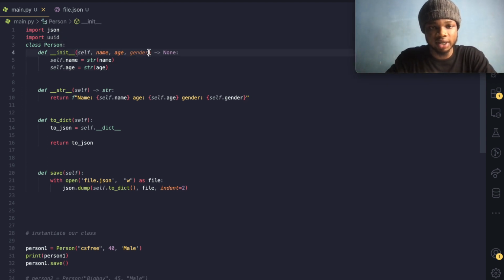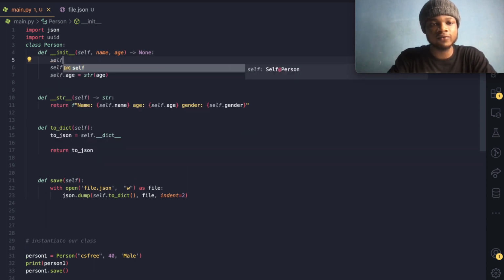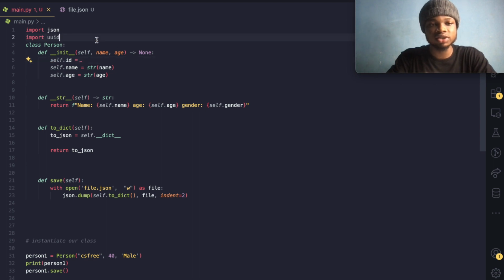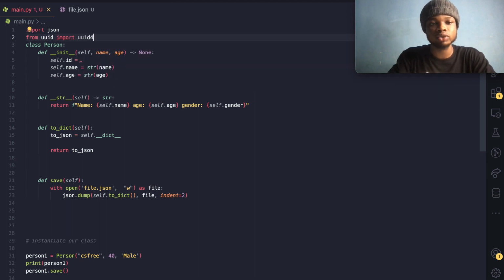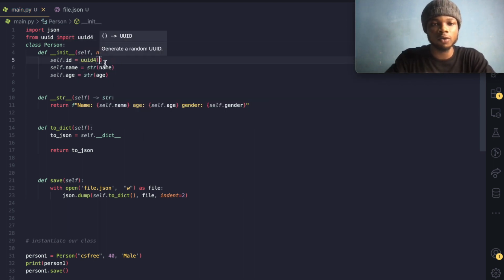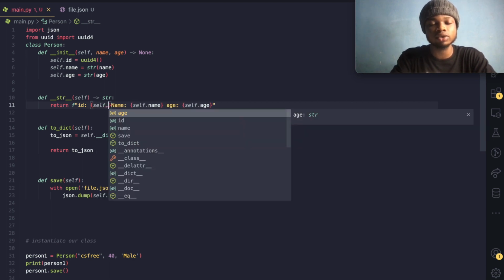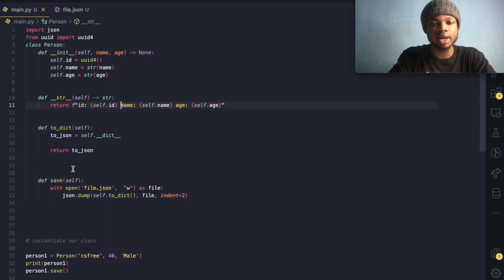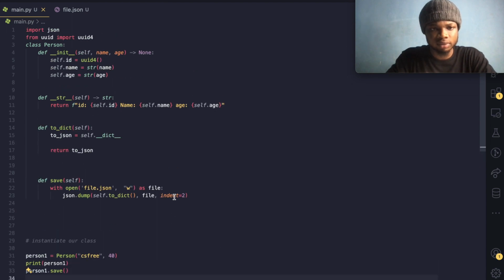And if we import the UUID model, we're going to come over here. Let's just take this little boy and take this out and call self.id equal to, so let's just do from uuid import uuid4, because we make use of 4 right now, and we just do uuid4. And we'll have to take this off and come over here and do ID is self.id, right? And we'll also have to take this little boy out of our way. And I think we're good for the most part.